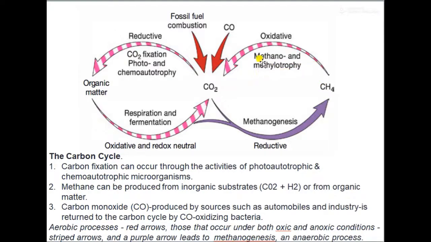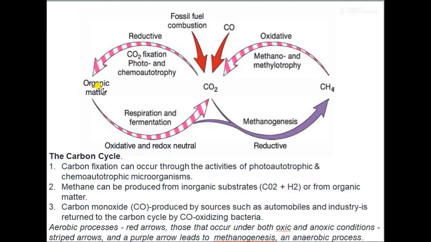And by oxidative processes, methane is converted back into carbon dioxide also. So when you consider the carbon cycle, you have various reactions. Carbon dioxide is converted into organic matter by the process of carbon dioxide fixation, or by photosynthesis, or it can be by chemolithotrophy also.